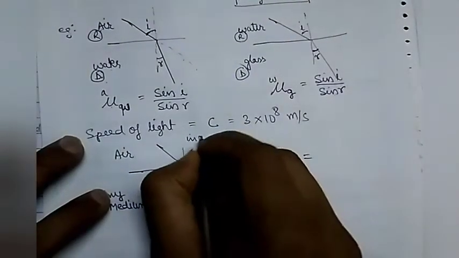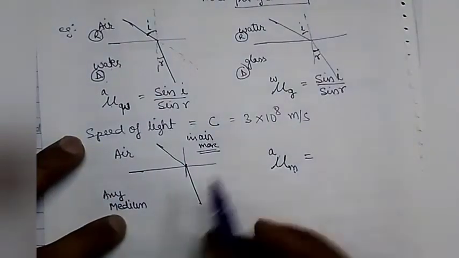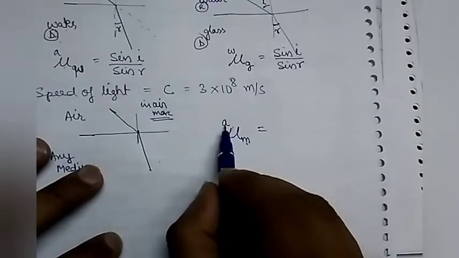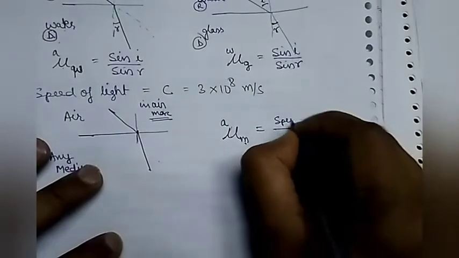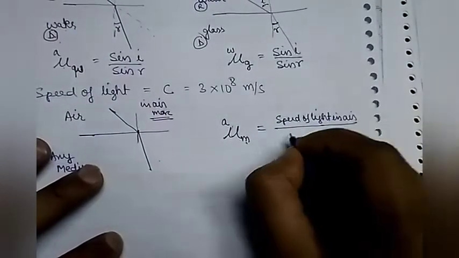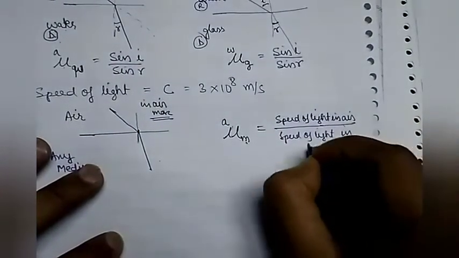In air, speed of light is maximum. The speed of light in any medium will be less than this one, so it can also be expressed in the form of refractive index of any medium with respect to air, that is speed of light in air by speed of light in that medium.